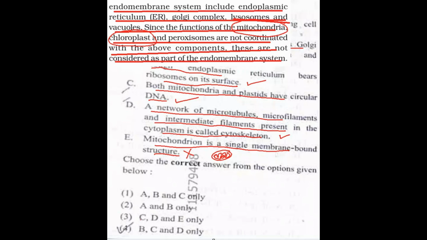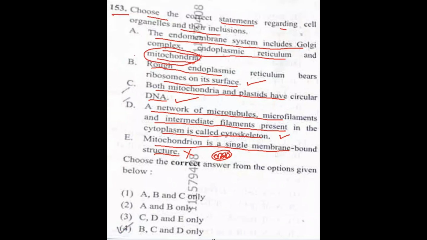So the answer is option 4. What all are coming? Option B is correct. Option C and option D. These three are correct answers. So option 4 is the answer.